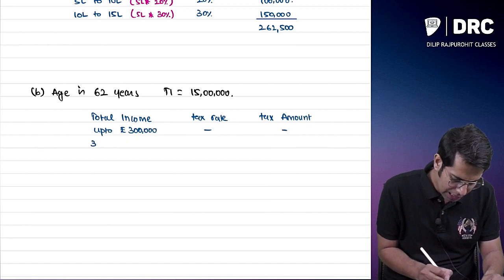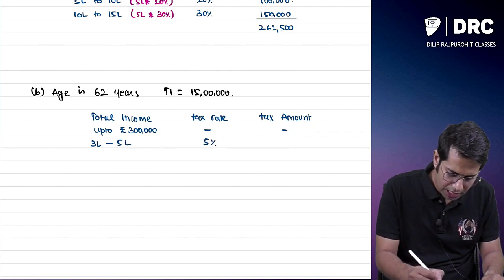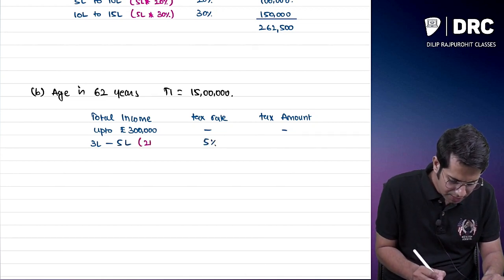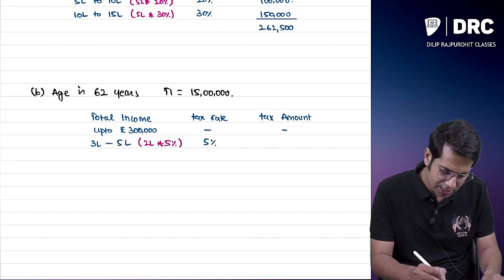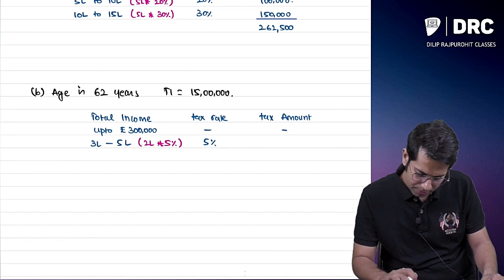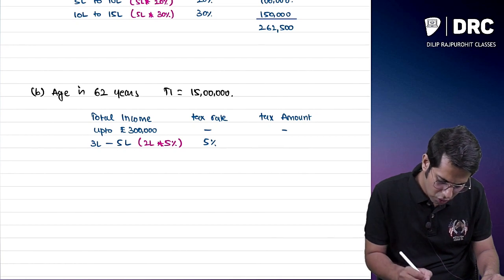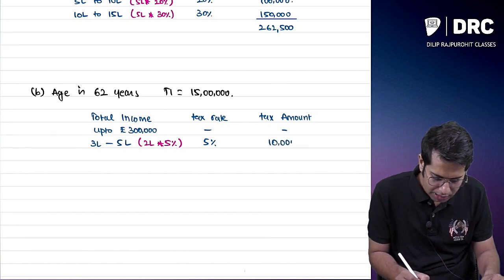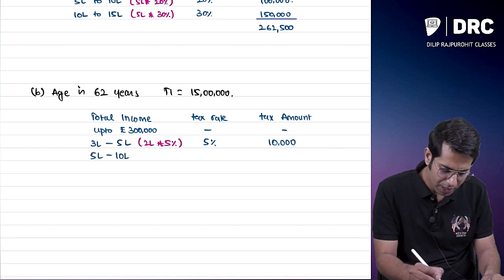From 3 lakh rupees to 5 lakh rupees, you have to pay 5%. From 3 lakh to 5 lakh, which is nothing but 2 lakh rupees, how much do I have to pay? 5%. So 2 lakh into 5% comes to 10,000 rupees, sir.